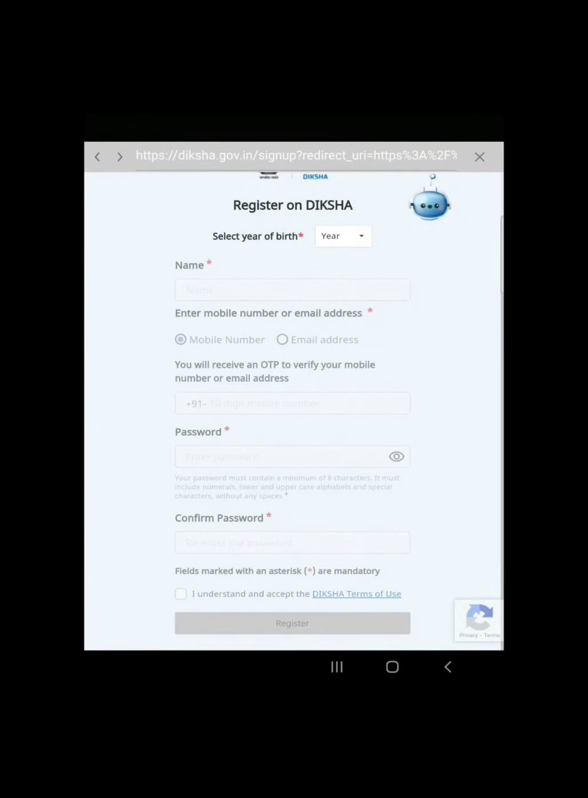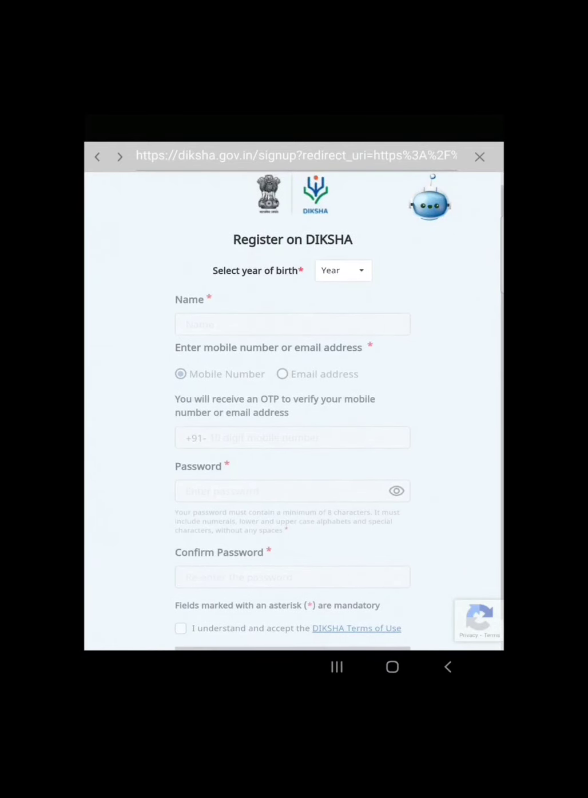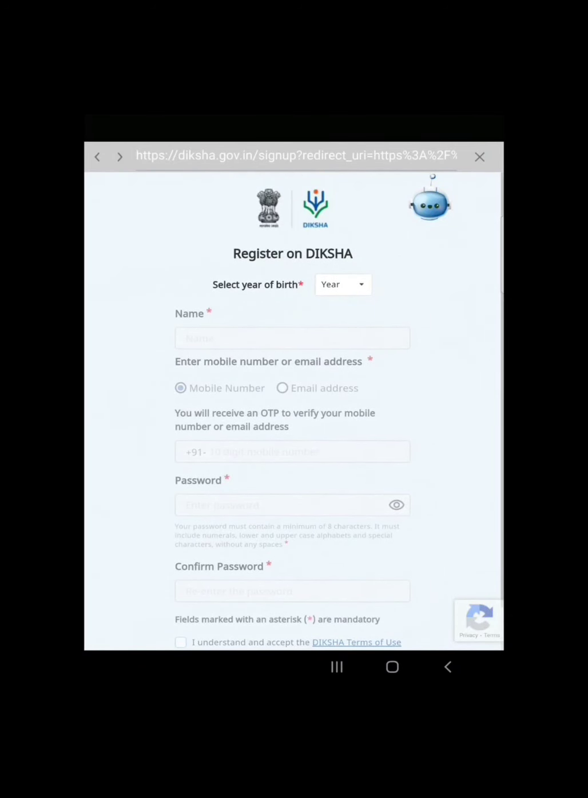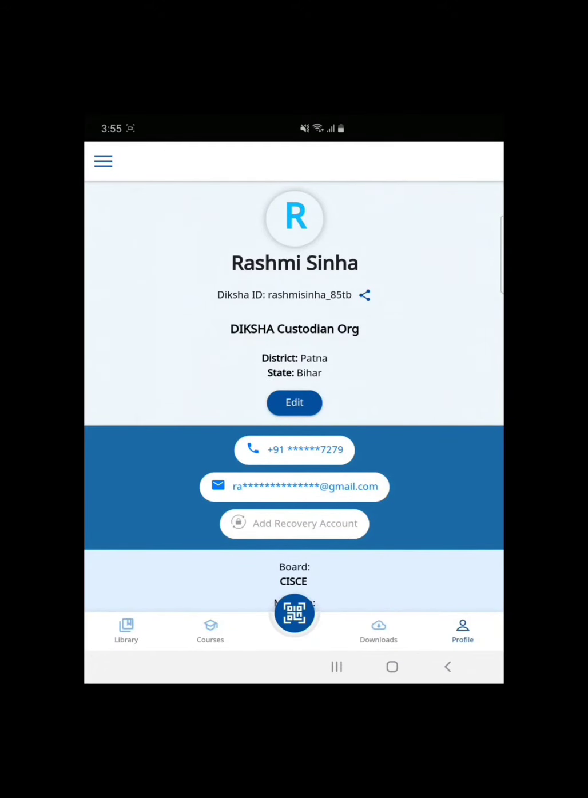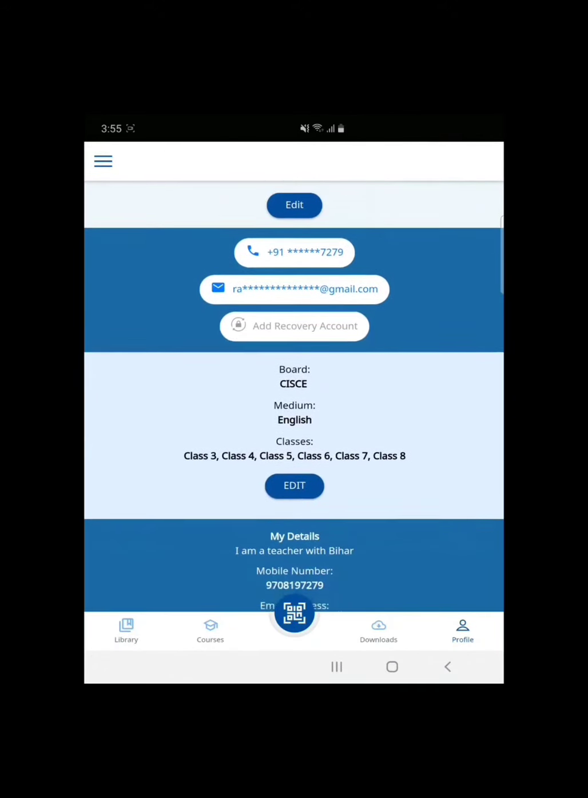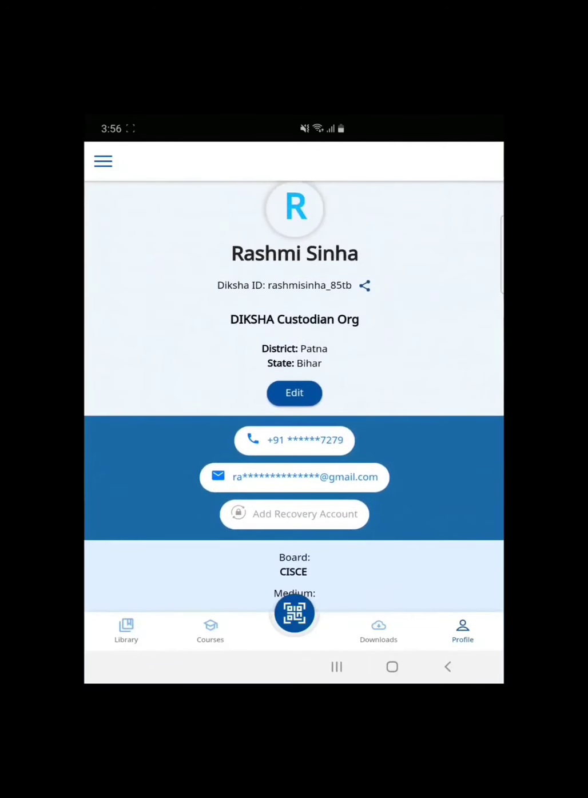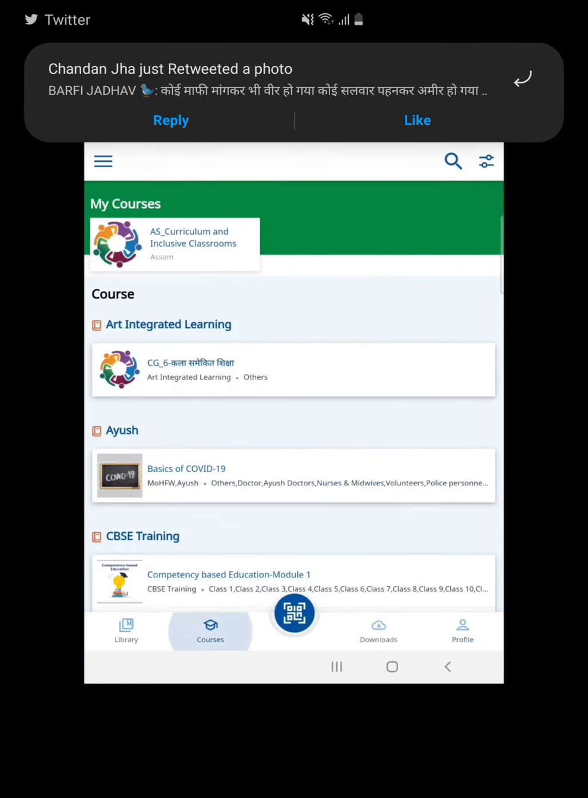It's not showing here because mine is already registered. All are white, but yours will not be white. You have to fill your email and password and then confirm password with the date of birth. After doing all, I have got this screen where I have registered and logged in also. So now I have to go to the course.